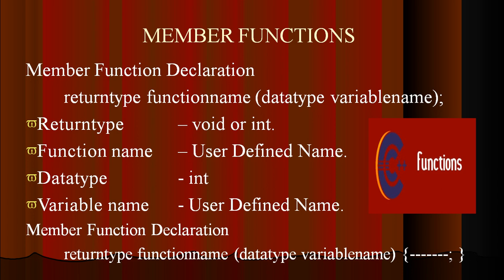Then we have the function name, which is a user defined name. Then the data type, where mostly integers are used. And then the variable name, which is also user defined. So this is the function declaration: return type, function name, data type, variable name. This is optional, and then the body of the function will be there. While defining the function, we will not be using the semicolon at the end of the statement.